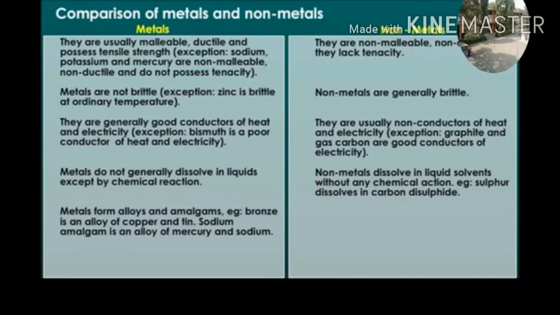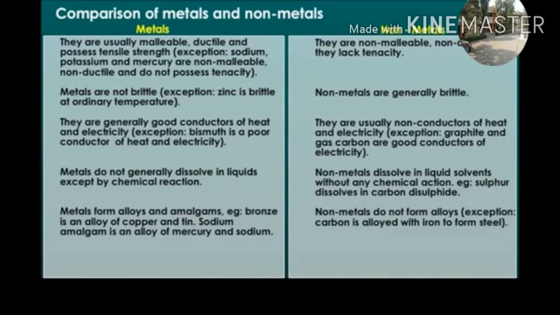Metals form alloys and amalgams. Example: bronze is an alloy of copper and tin. Sodium amalgam is an alloy of mercury and sodium. Non-metals do not form alloys.